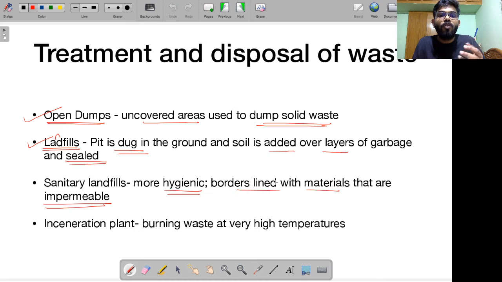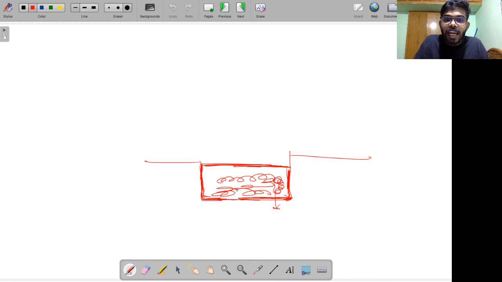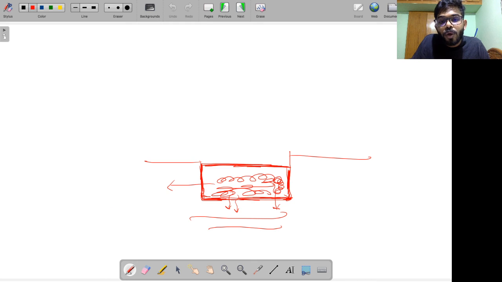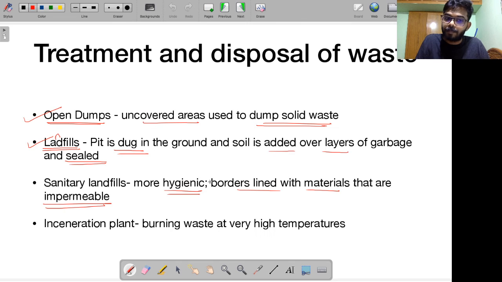If you don't go for sanitary landfills, there are some chemicals, toxics, etc. that can leak and seep through the soil, and there could be some groundwater over here. The groundwater might get contaminated. But when you go for sanitary landfills, you are using a material that is impermeable. That means whatever toxic chemicals are there will not be able to seep through the soil. This is one way of disposing of waste. This is called a sanitary landfill.